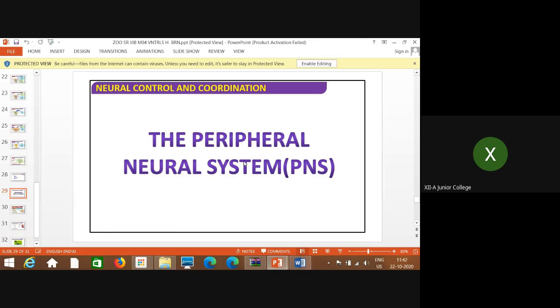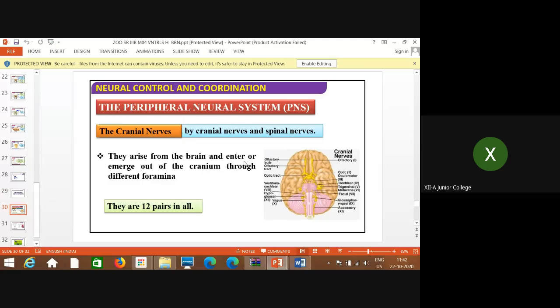If you have understood, we will go ahead to the peripheral nervous system. The second is the peripheral nervous system, also called PNS, which includes cranial nerves and spinal nerves.